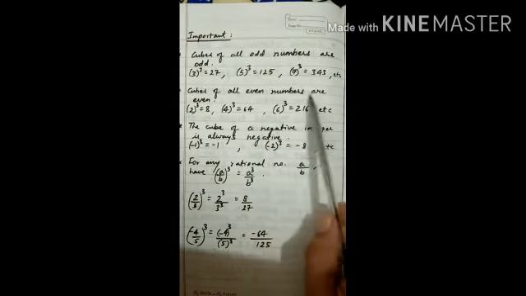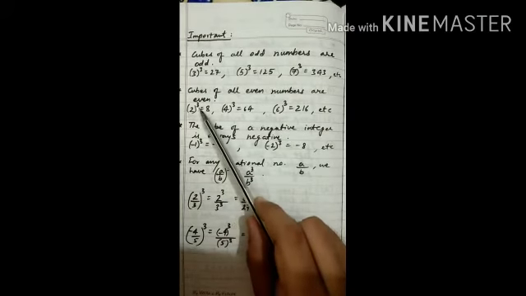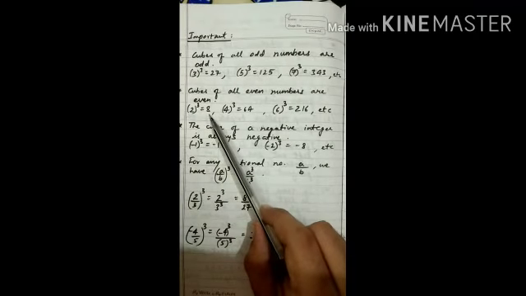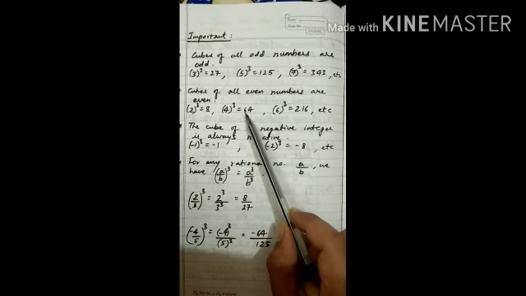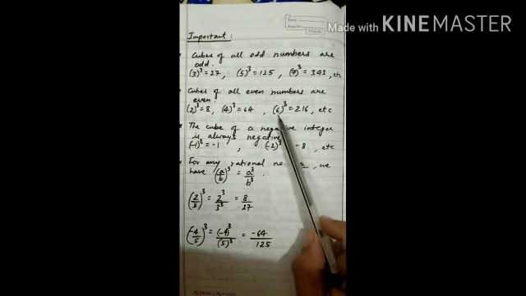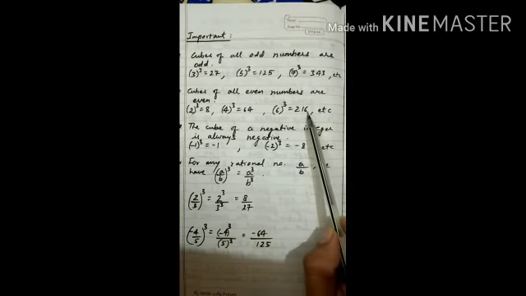Cubes of all even numbers are even. 2 is an even number and cube of 2 is 8. 8 is also an even number. Cube of 4 is 64, which is an even number. Cube of the even number 6 is 216, which is an even number.